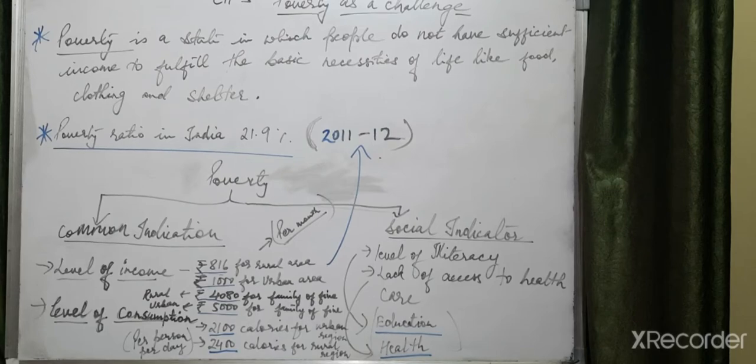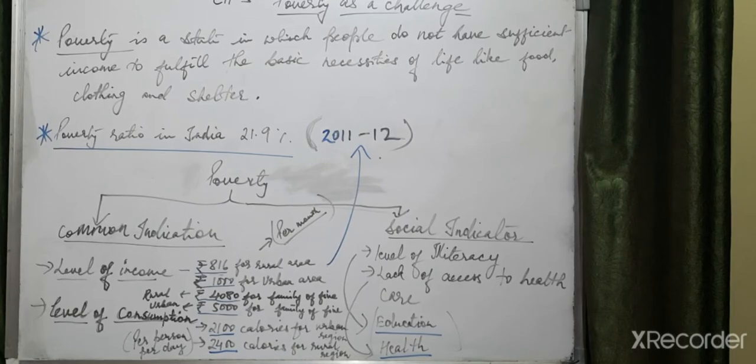So it has to be understood what the poverty ratio in India is, so that it can be improved. It has to be eradicated. Eradicate means that it should not remain at all. That is called eradication of poverty. According to the census of 2011-12, the poverty ratio in India is 21.9%.